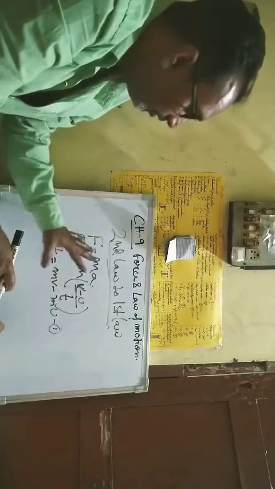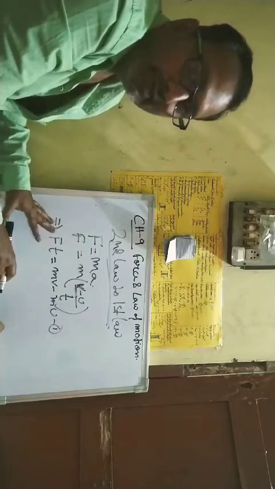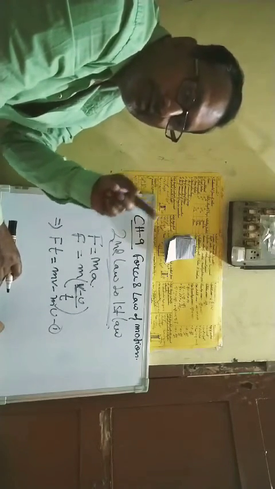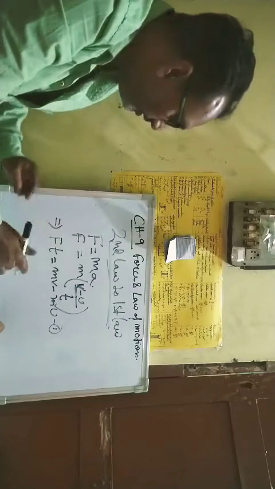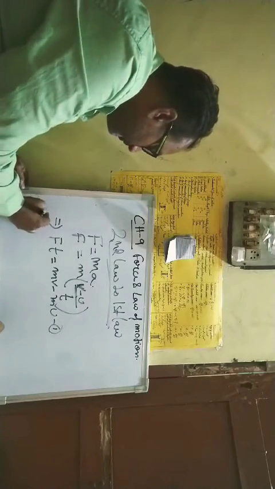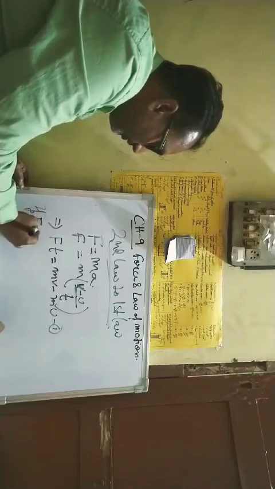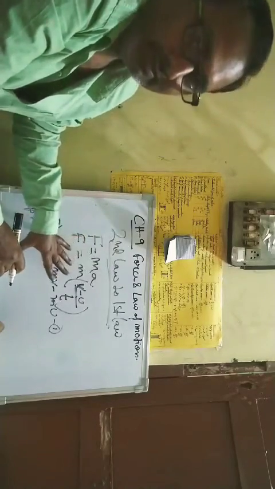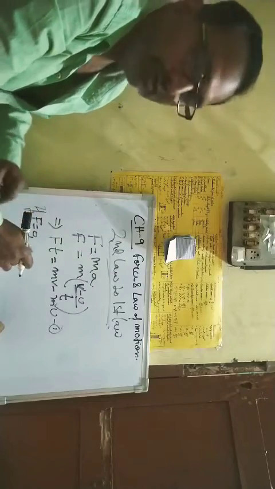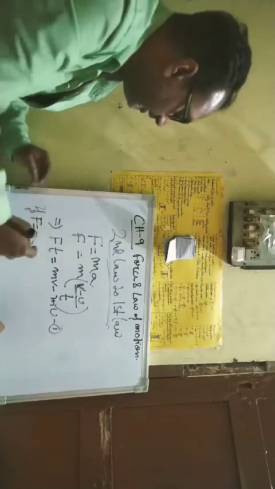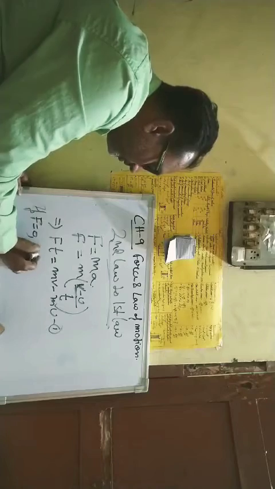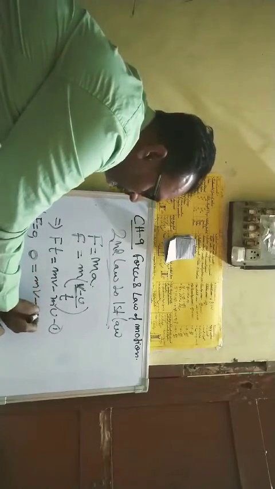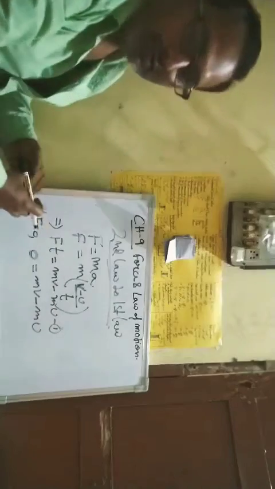Now what is the condition? If we think about the first law, no external force is required. So we consider that the force is equal to 0, or no external force is applied. Then the right-hand side becomes 0, so mv minus mu equals 0.